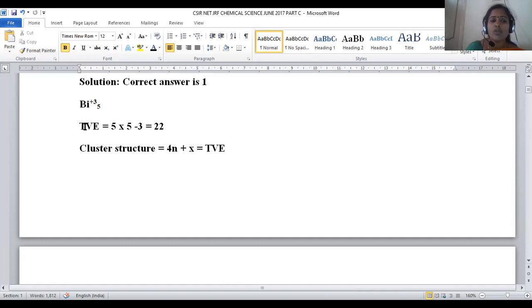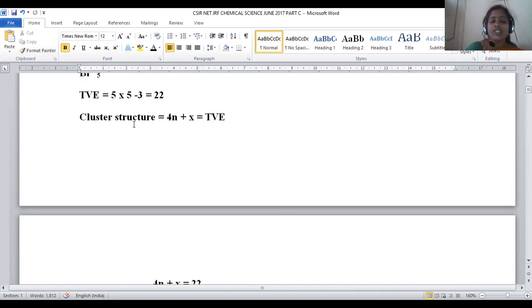That's the reason why we have to subtract 3 electrons from this system. In order to get the total valence electron count, we have to get the valence electrons present. Bismuth has ns2 np3 configuration, so 5 valence electrons. Each bismuth carries 5 electrons, that's why 5 into 5, right? And it is carrying a tripositive charge, so we have to subtract 3 electrons from this. 5 into 5, 25 minus 3, 22. Total valence electron count will be 22 here.